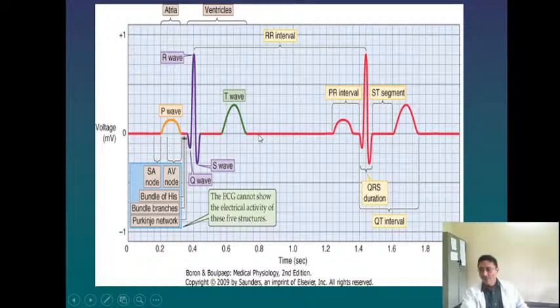Next, the T wave. What is the cause of the T wave? The T wave is because of the repolarization of the ventricles. The duration of the T wave, that is from the beginning of the T wave to the end of the T wave, is around 0.27 seconds. The height of the T wave is somewhere around 0.3 millivolts, 0.375 millivolts. That is the height of the T wave.